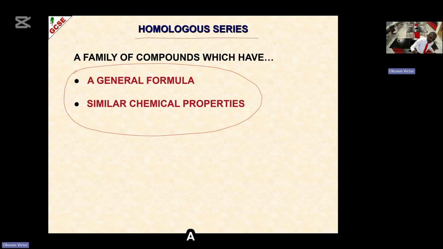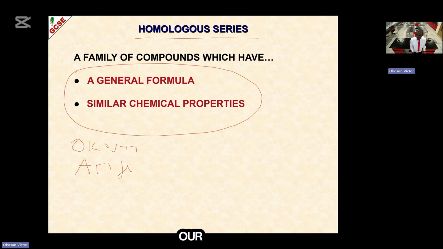Homologous series is a family of hydrocarbons, or you can say that it is a family of organic compounds. When we say family, families are separated by surname. So we have the family of Opossum, we have another family of maybe Arige family. You see, families are separated by surname. So a family of hydrocarbons, that is what we refer to as homologous series.